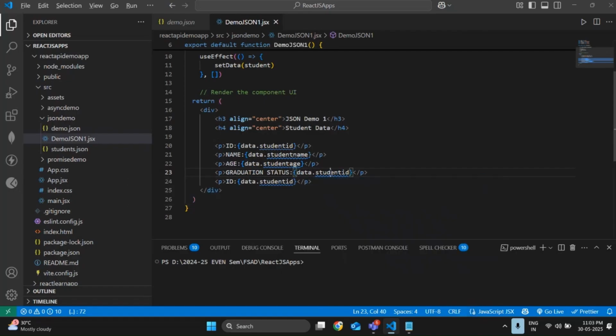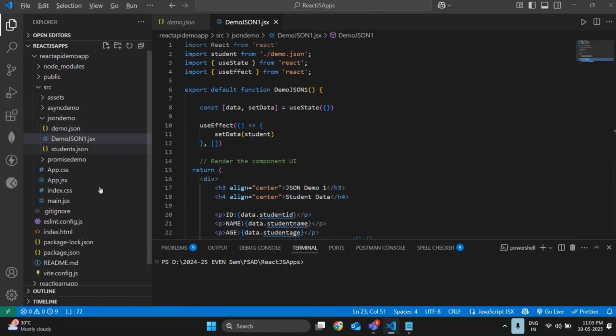So I think it's graduation status. So done as of now. So I now need to write one another line for this. So we have done successfully. So let me check the output once. So we'll explain you clearly.